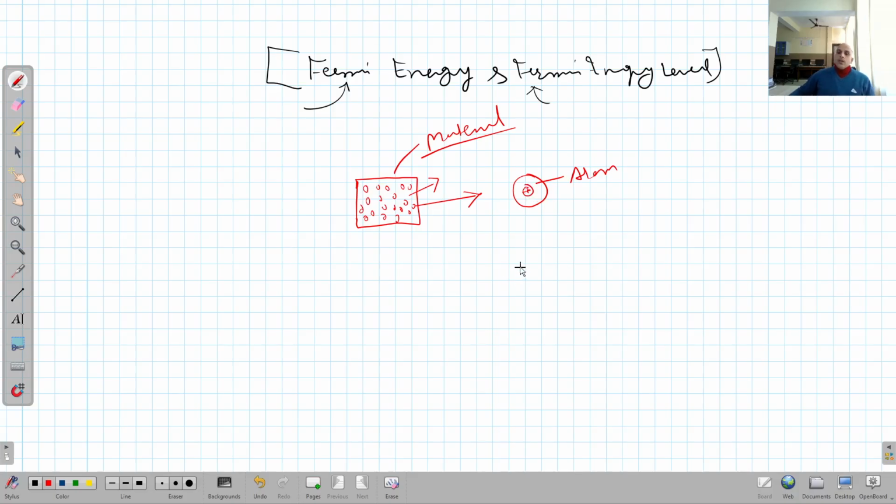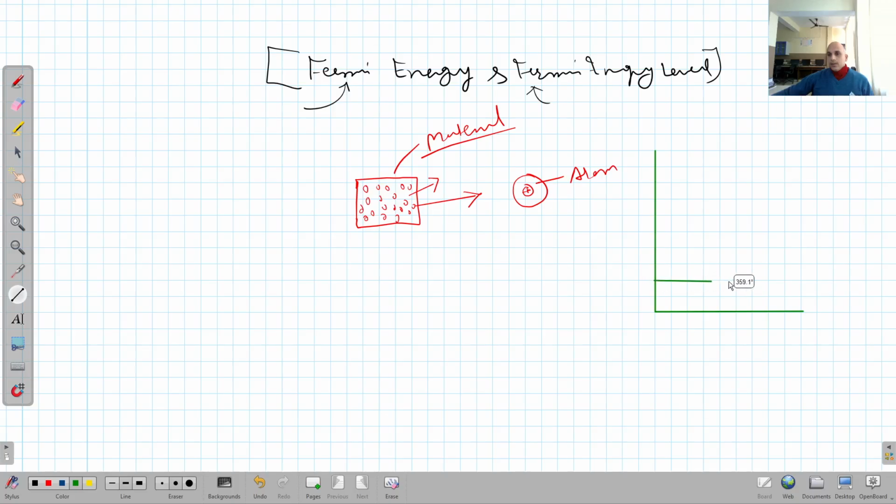Now, when we start filling electrons inside an atom, we know very well that electrons will start entering the atom from the lowest energy states. So if I draw the energy states in this manner, this is the ground state, the lowest state.